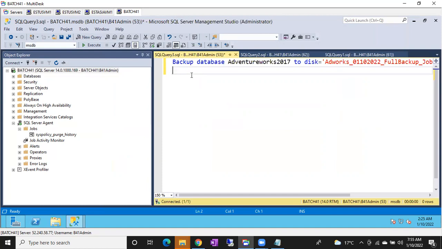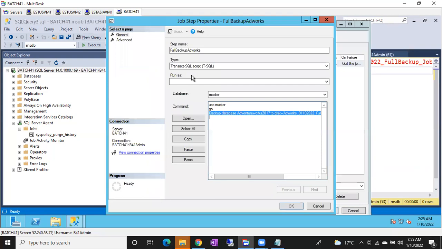C drive, Program Files, that's it. MSSQL backups. C Program Files, Microsoft SQL Server, MSSQL backup. Same thing again. Don't think it's a difference. It is going to simply schedule this query. Even though you are running through a job, it will do the same thing. At the end of the day, the direct query and the job query have to run on the database engine only. So it will take the same default location.